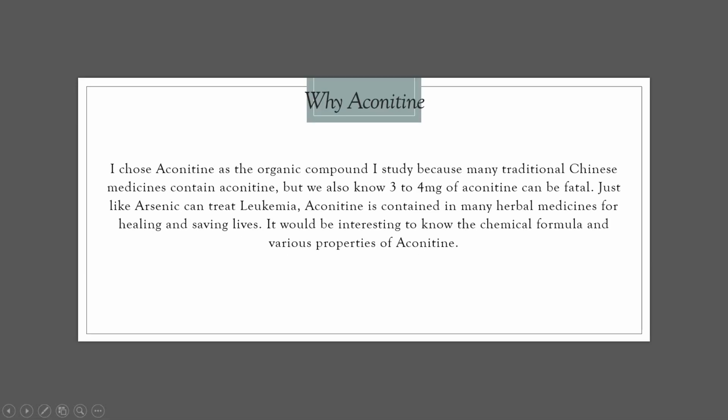So, why I chose aconitine? I chose aconitine as an organic compound to study because many traditional Chinese medicines contain the chemical aconitine. But we also know that 3 to 4 milligrams of aconitine can be fatal, just like arsenic can treat leukemia. Aconitine is contained in many herbal medicines for healing and saving lives. It would be interesting to know the chemical formula and various properties of aconitine.